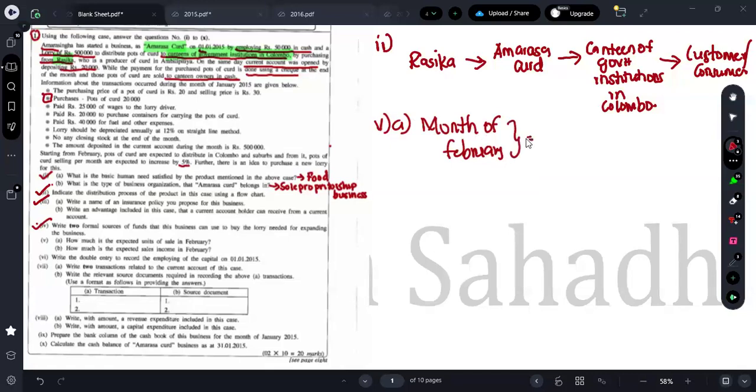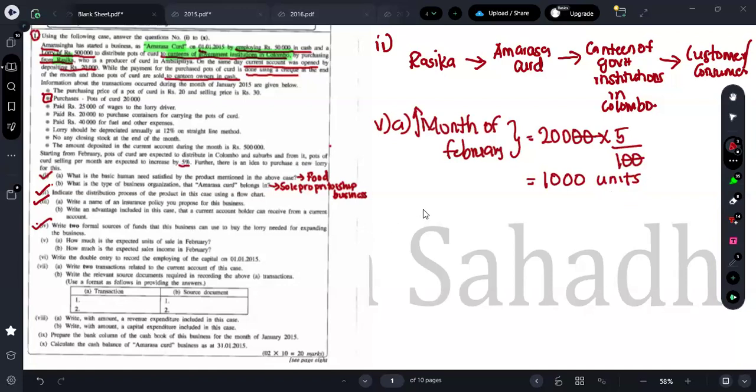They are going to increase by 5%, which means 5 over 100. So I can chop these two zeros. 2 into 5 will be 10. Two zeros are remaining. So they are going to increase by 1,000 units.